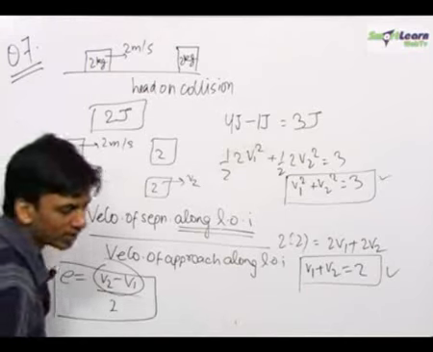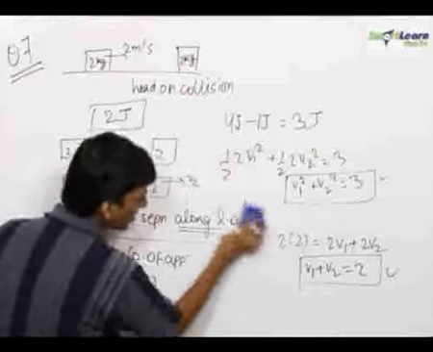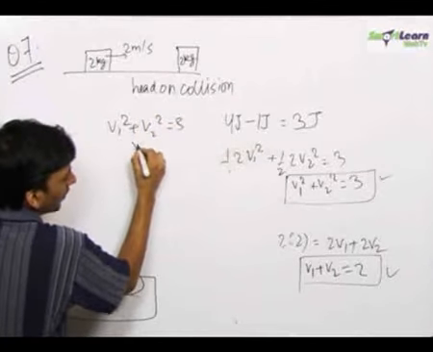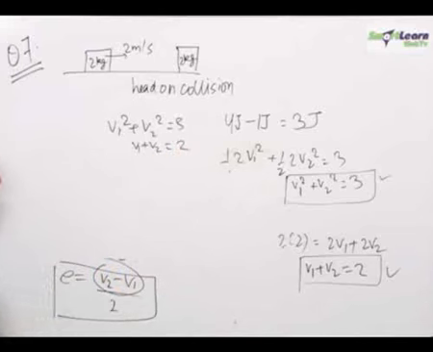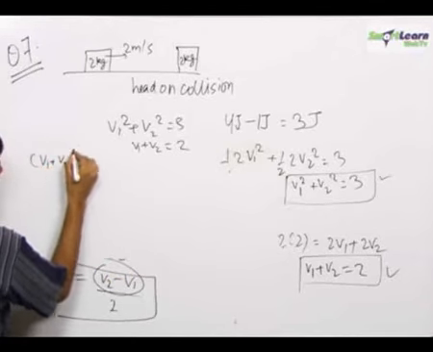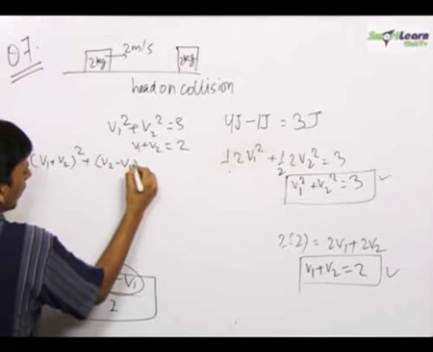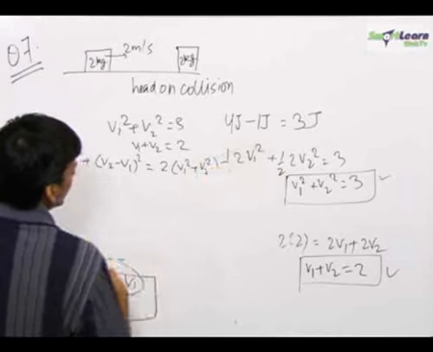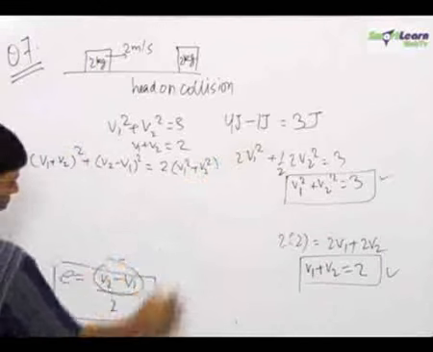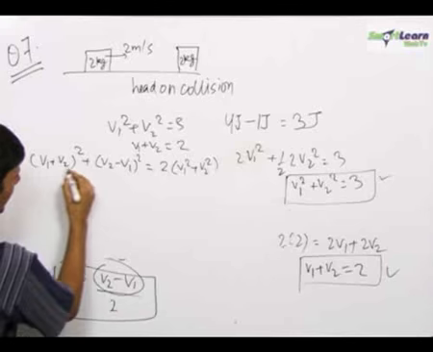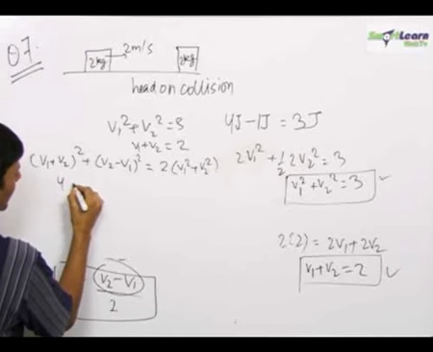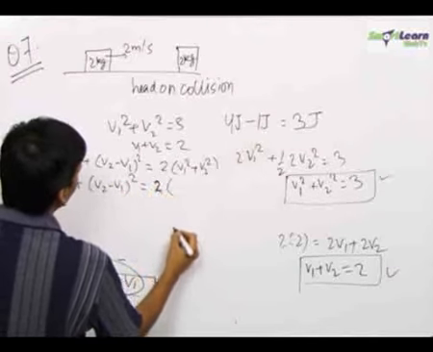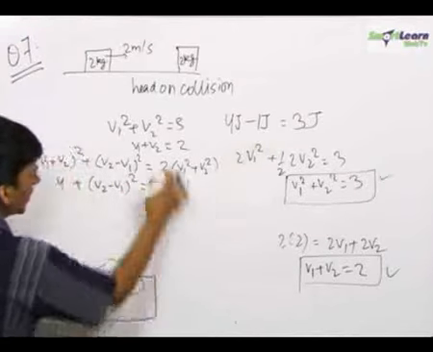So instead of solving the quadratic equations, what we can intelligently do is write these two equations: v1 square plus v2 square is equal to 3 and v1 plus v2 is equal to 2. We know that (v1 plus v2) whole square plus (v2 minus v1) whole square is equal to 2 times (v1 square plus v2 square). Using this, we can directly find v2 minus v1 by filling in the values. 4 plus (v2 minus v1) whole square is equal to 2 times 3.